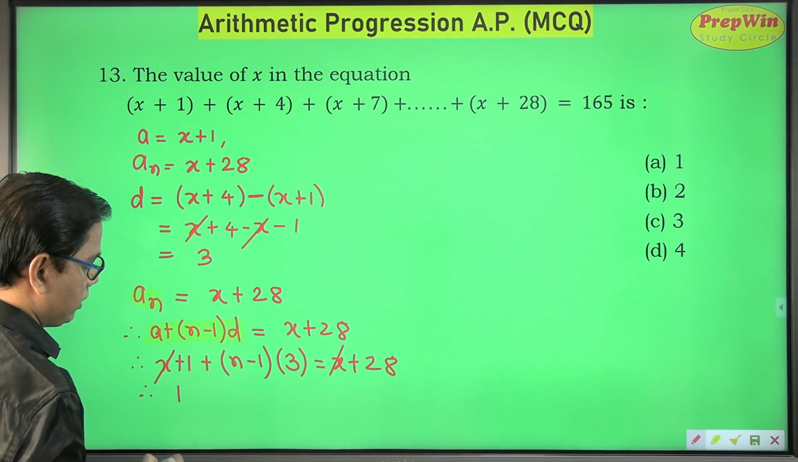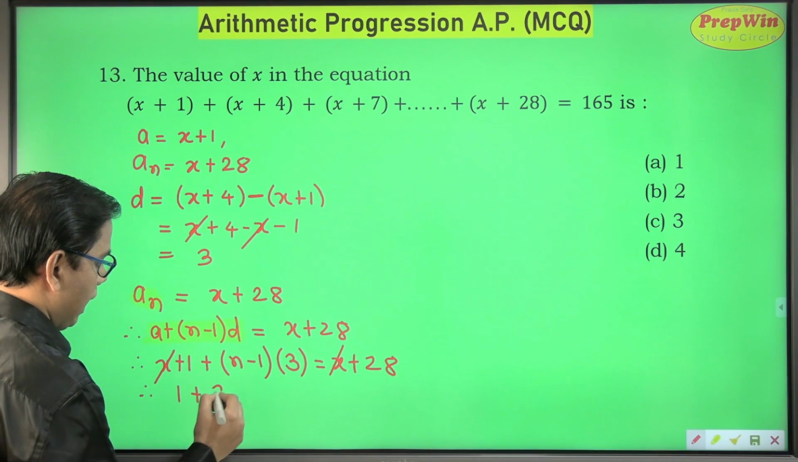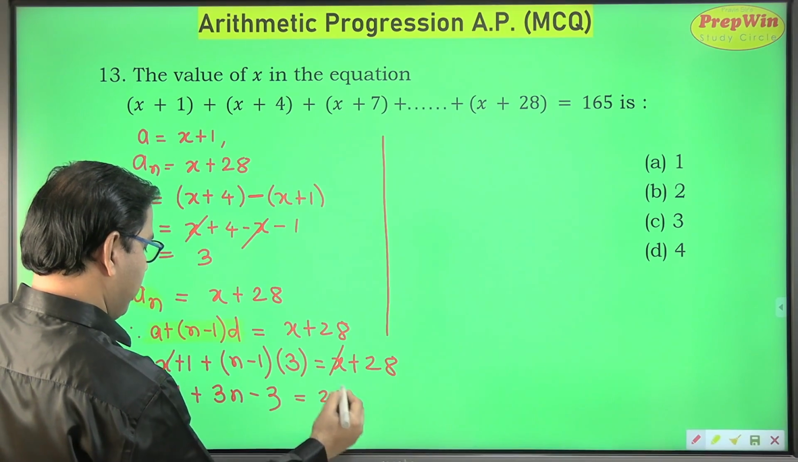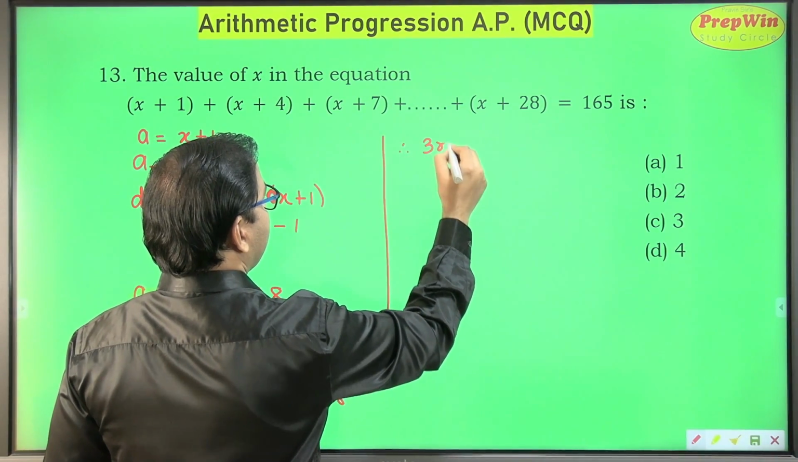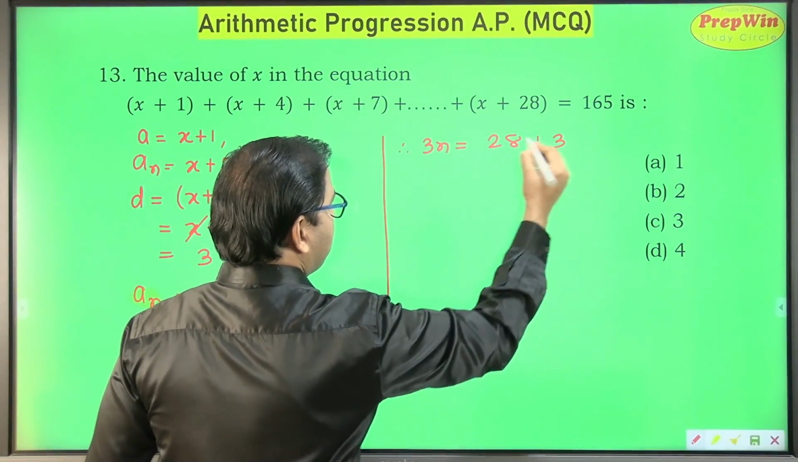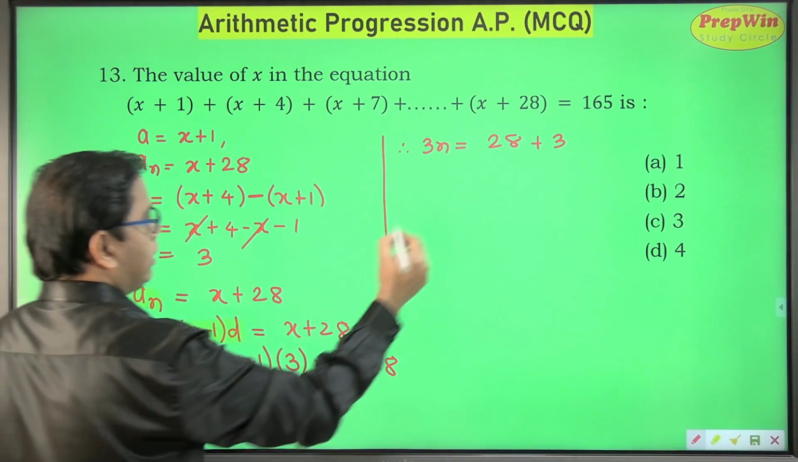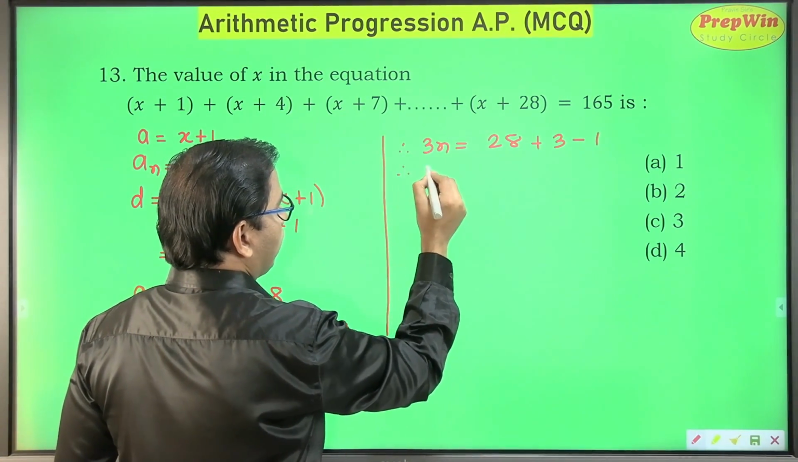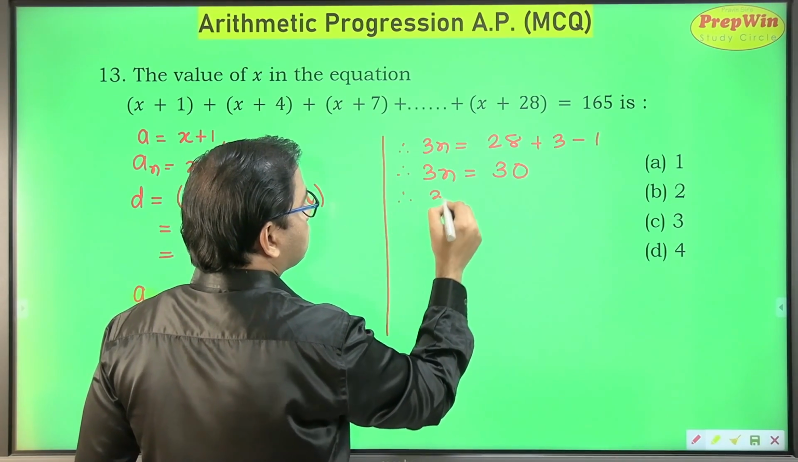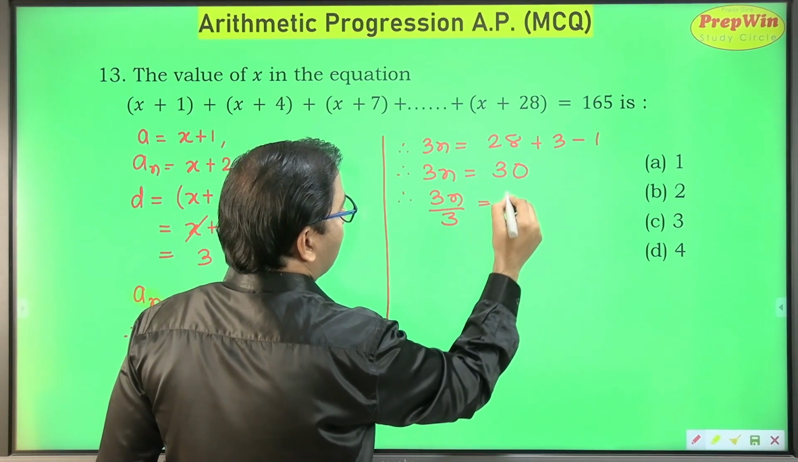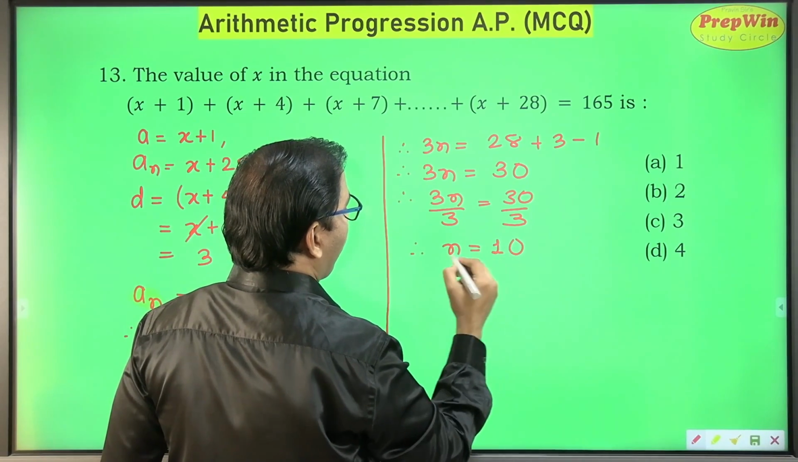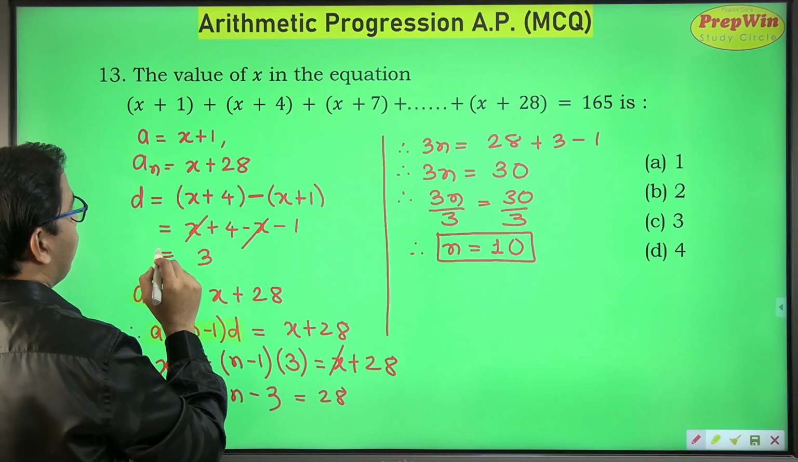So what remains here is 1 plus 3n minus 3 is equal to 28. Therefore 3n is equal to 28 minus 3 moved to the right side becomes plus 3, and plus 1 as minus 1. So 3n is equal to 30. Dividing both sides by 3, I am going to get the value of n as 10. I think I have all the data now to find the value of x.